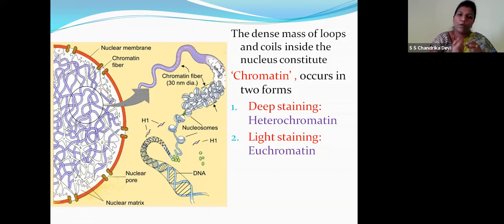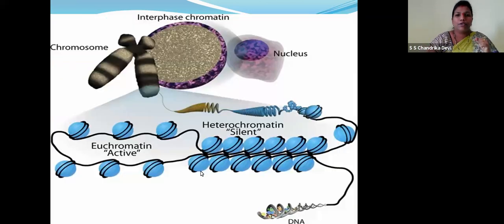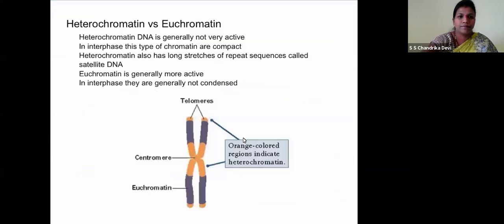So what is the role of euchromatin, children? This is the protein which binds a chain of proteins, binds with the chromatin, right? So as I told you children, this is the euchromatin, this is the heterochromatin. Heterochromatin versus euchromatin. Children, as I told you, heterochromatin DNA is generally not very active.